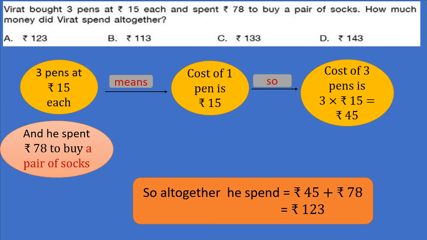So cost of 3 pens is 3 into rupees 15 equals to rupees 45. And he spent rupees 78 to buy a pair of socks. Look at the pink oval. So altogether he spent rupees 45, which is the cost of 3 pens, plus rupees 78, which is cost of pair of socks. So he spent 123 rupees altogether.